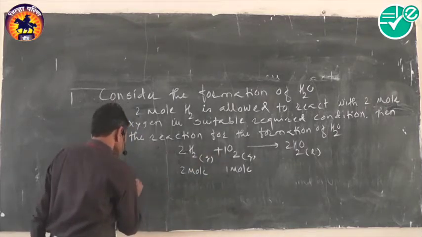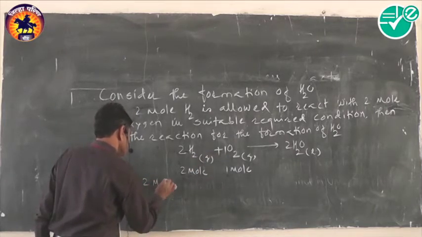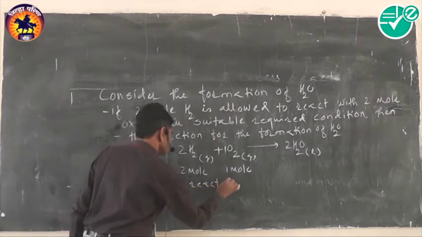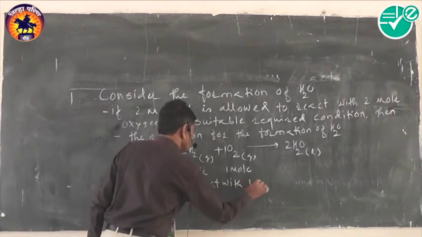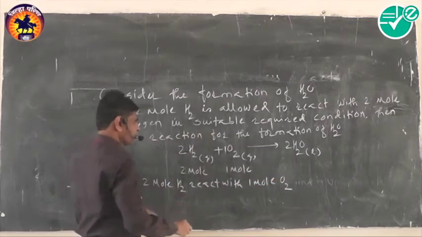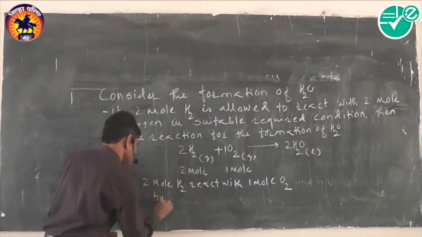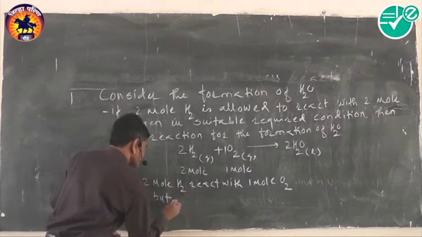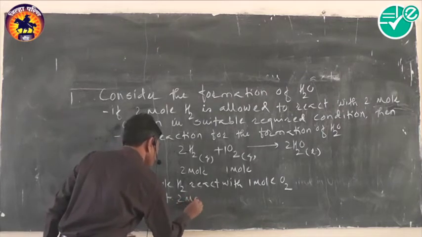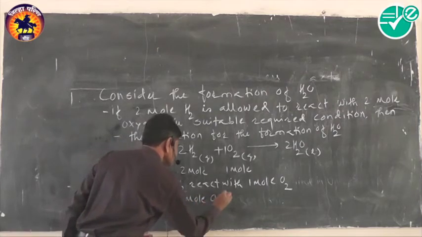So 2 mole hydrogen reacts with 1 mole oxygen. But 2 mole oxygen is taken.